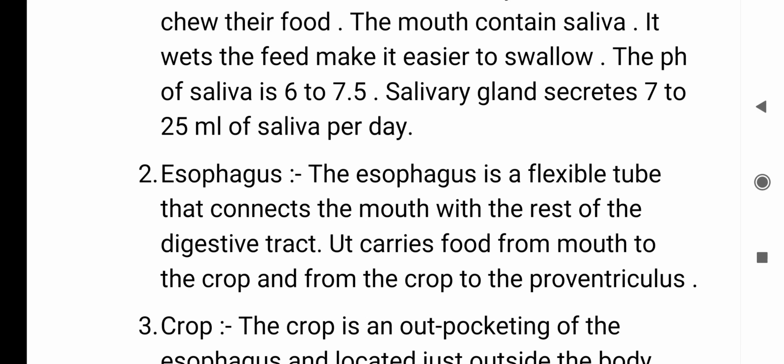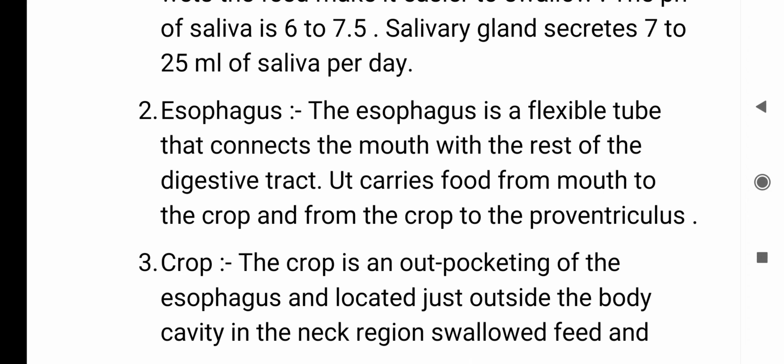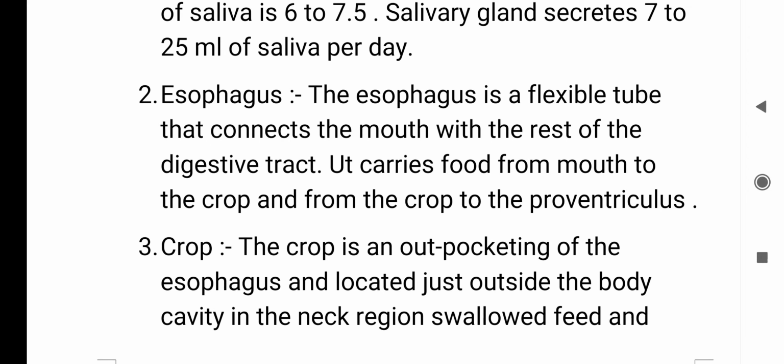And the second is the esophagus. The esophagus is a flexible tube that connects the mouth with the rest of the digestive tract. It carries food from the mouth to the crop and from the crop to the proventriculus.